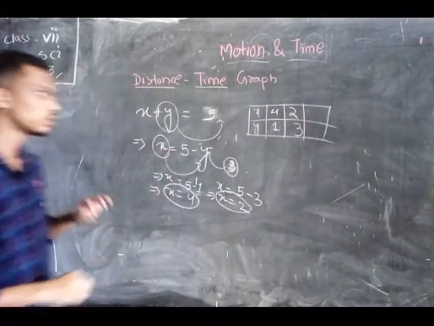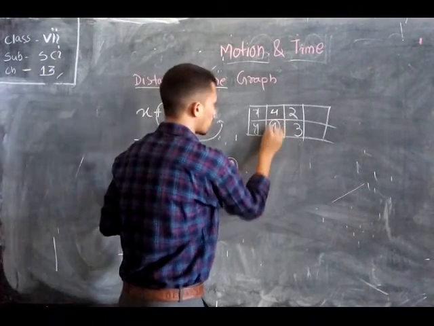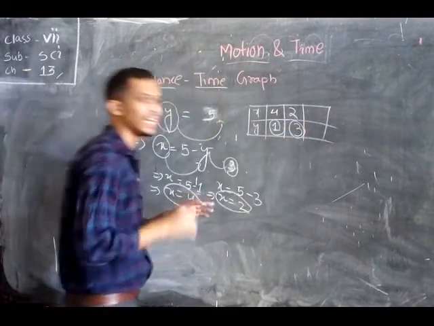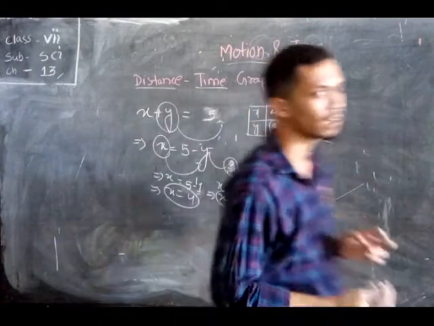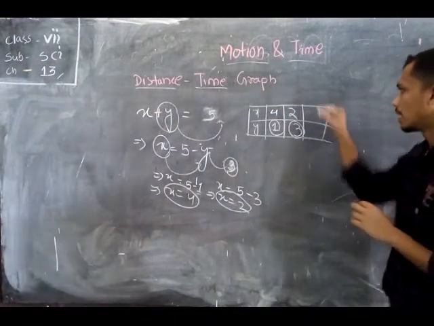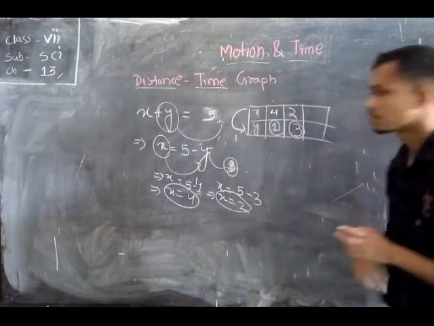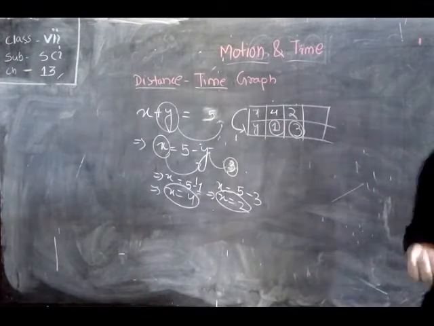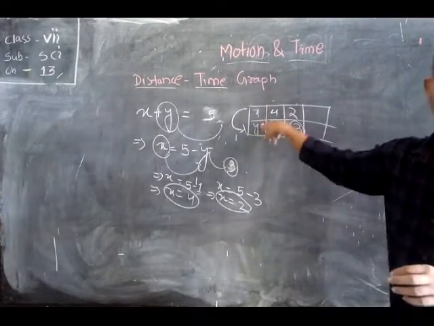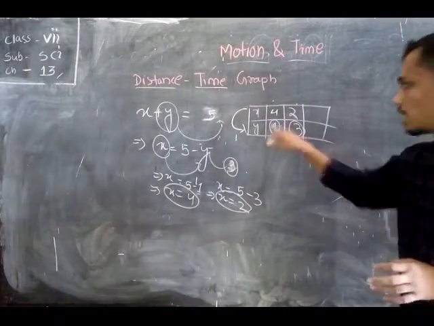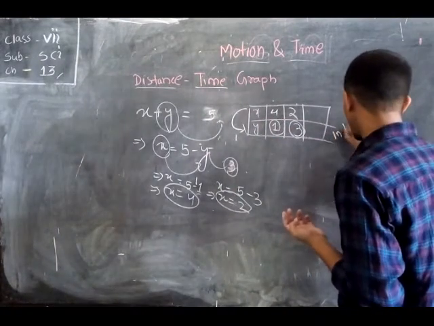Okay, students, here we can notice that the value of y may be independent. We can take any value for y, but the value of x totally depends upon the chosen value of y. So in this case y is called the independent variable.